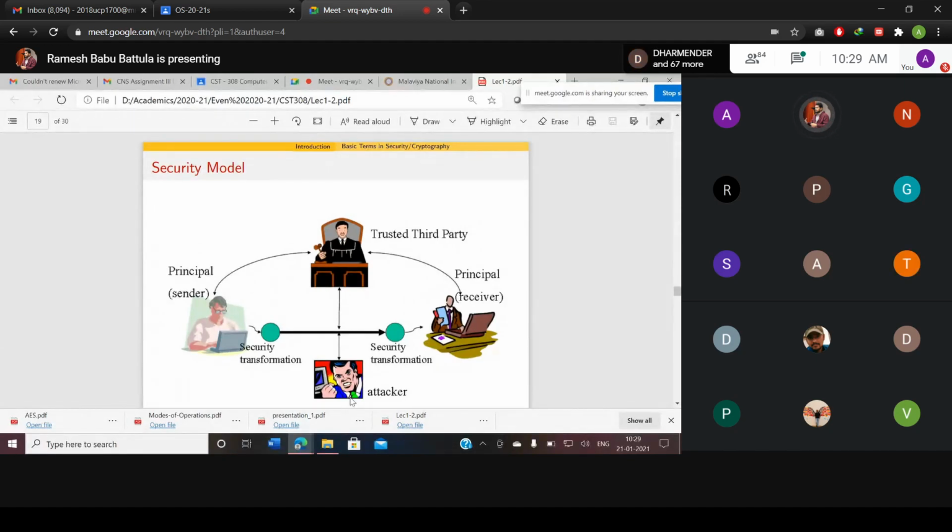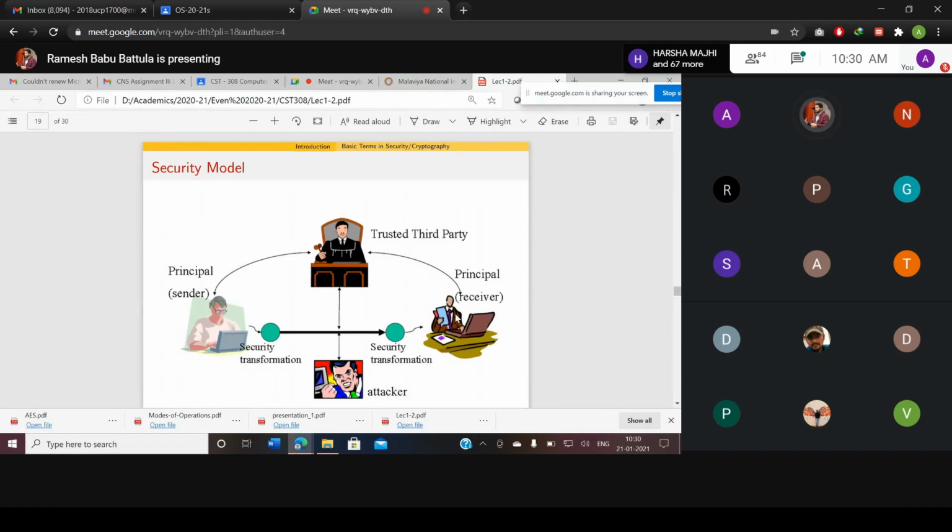I will come to a simple example. I will explain the total procedure. You want to buy a small t-shirt, where will you go? Generally, we have GT Mall and World Trade Park nearby. You will go there. Generally, we will not pay through cash. We are habituated to use wallets or some other digital cards. Suppose you are using a credit card or debit card. In that case, you are the sender and the receiver is the merchant.